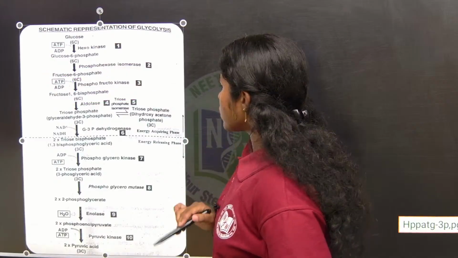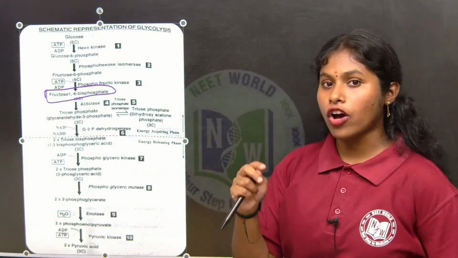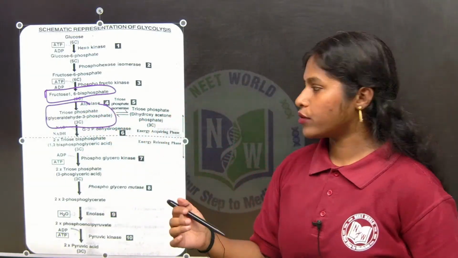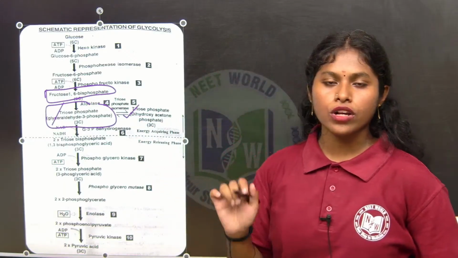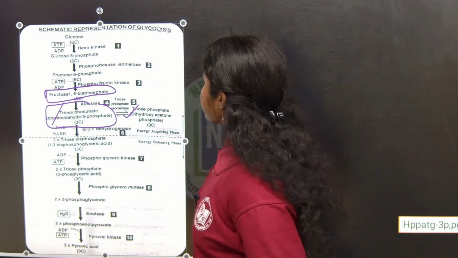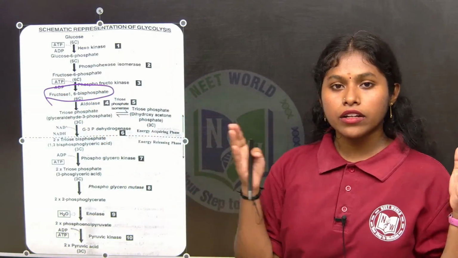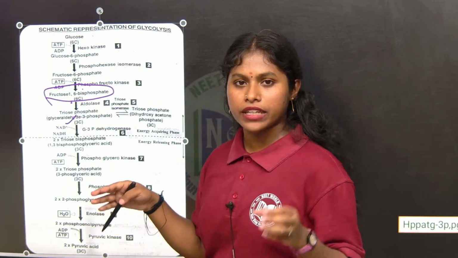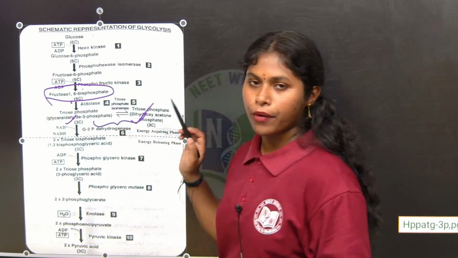So now see the fourth step. The fructose 1,6-bisphosphate, by the enzyme called aldolase, is broken down into three carbon compounds. One is glyceraldehyde 3-phosphate and another one is dihydroxyacetone phosphate, DHAP. So here the fructose 1,6-bisphosphate is going to break down into three carbon compounds. Here it is 6, it is broken down into a 3 carbon compound and here also a 3 carbon compound. These are also isomeric compounds, right?